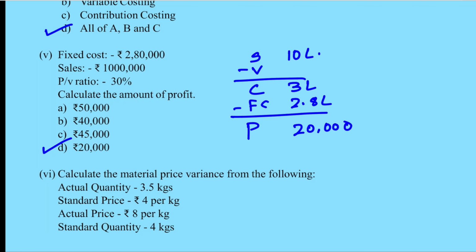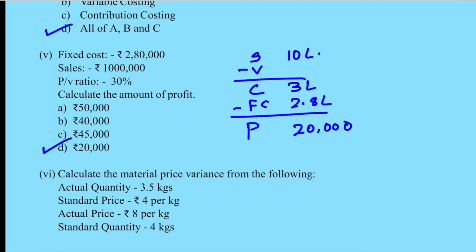Next one, calculate the material price variance from the following. Material price variance is given by AQ into SP minus AP. AQ is 3.5, SP minus AP is equal to minus 4. So this is 14 adverse. Let's check the option. So option B is 14 adverse.